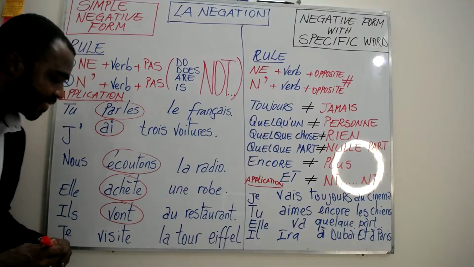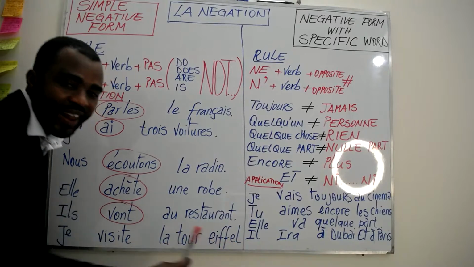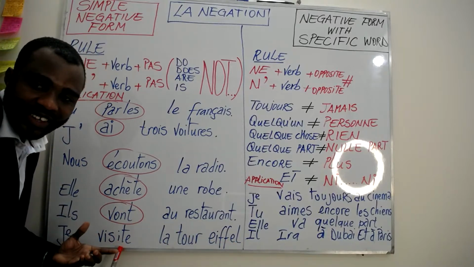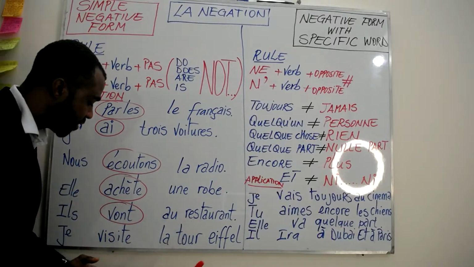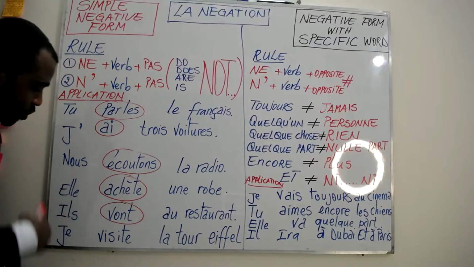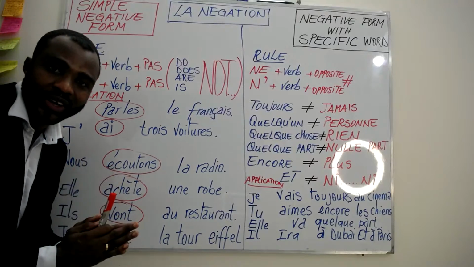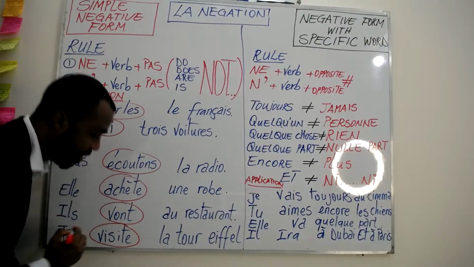Now let's go with the next and last sentence. Je visite la Tour Eiffel. It means I visit the Eiffel Tower. Je is the pronoun subject, and straight after it we have the verb, visite.